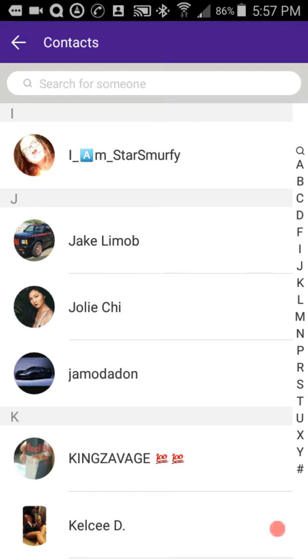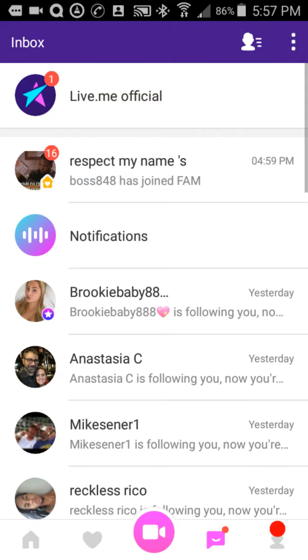Now, that's in your contacts. You can do the same type of search on the featured screen, but you can also find new users. So if you're wanting to search up somebody, say gamer, somebody that has the gamer name in their tag or their name, you can put in gamer and it'll pull up everybody's name with gamer.